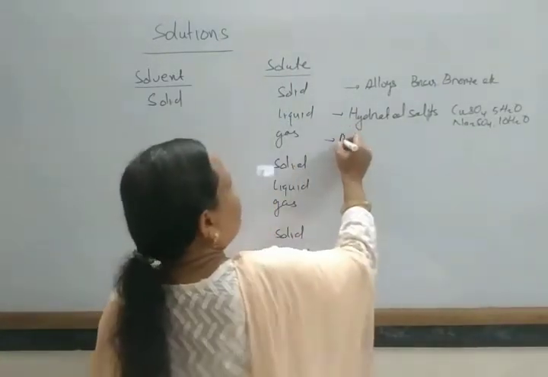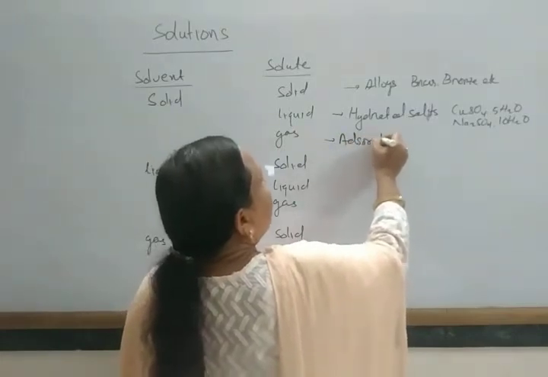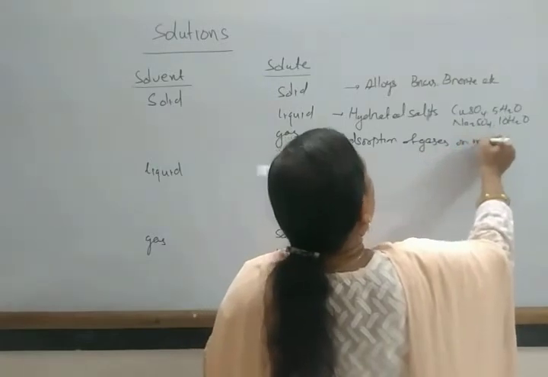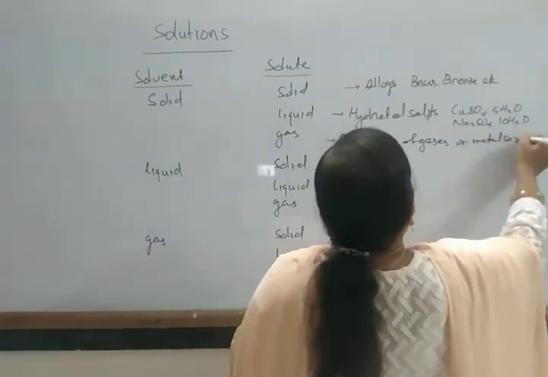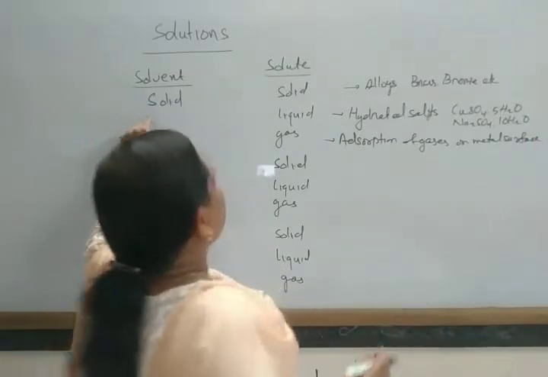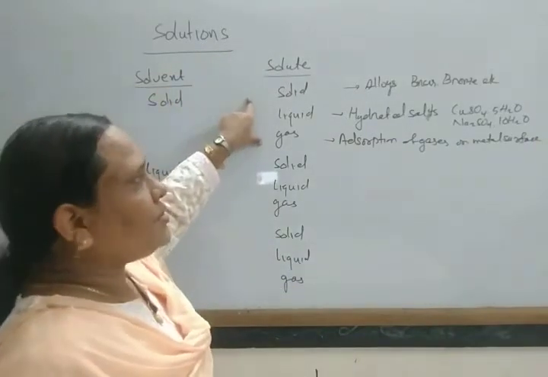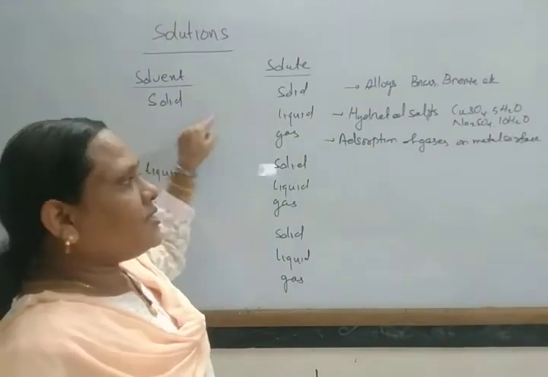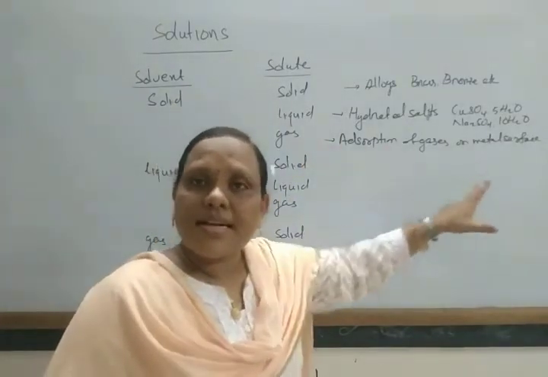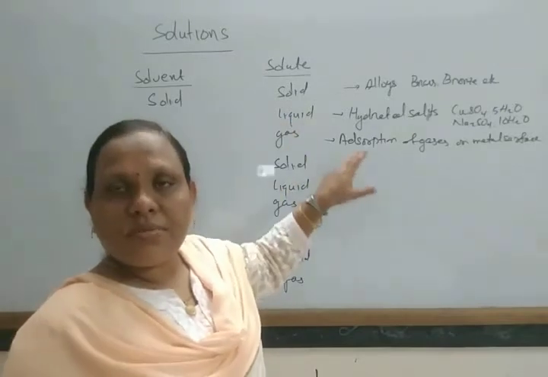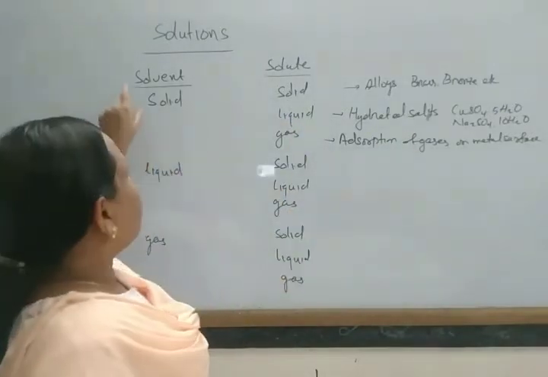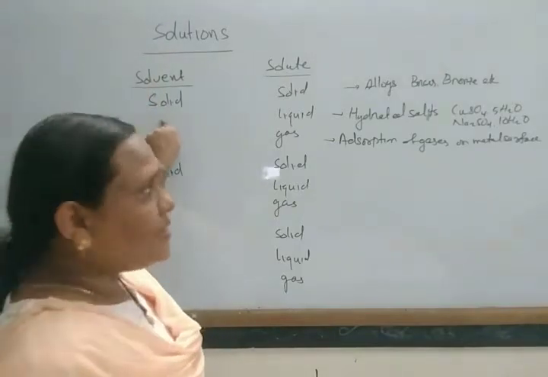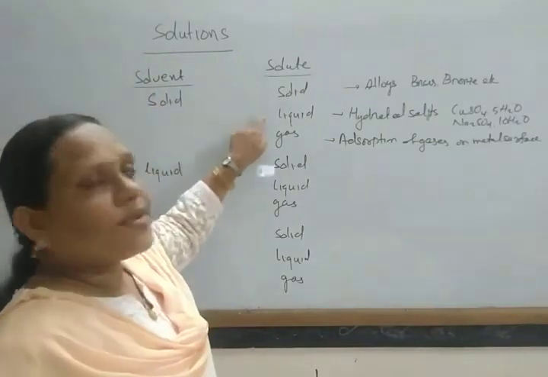For example, hydrogen gas is absorbed on a nickel metal surface, and hydrogen gas is absorbed on an iron surface. So these are examples where the solvent is solid and the solute is either solid, liquid or gas.